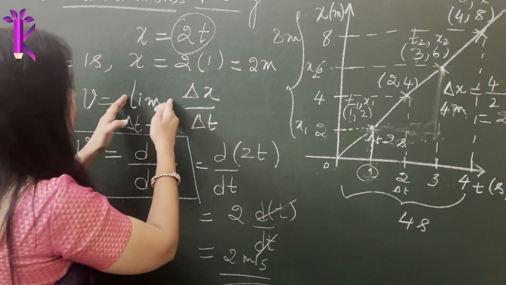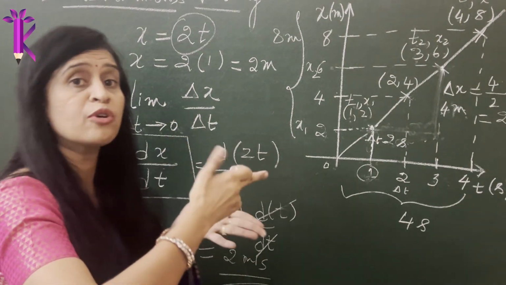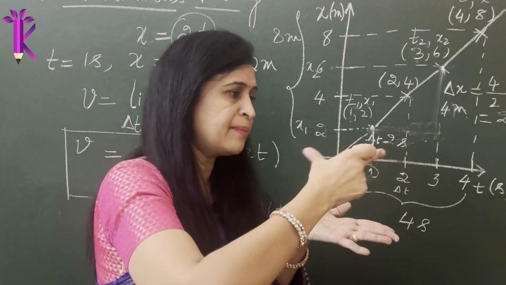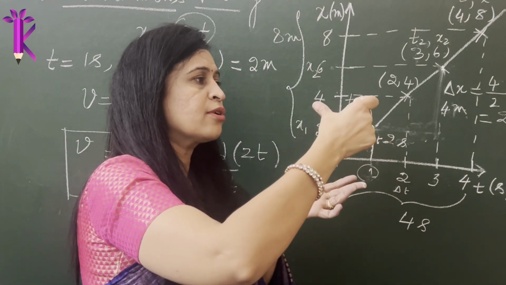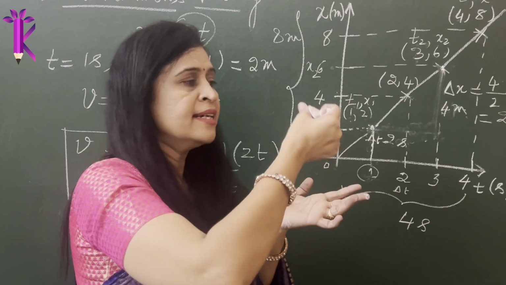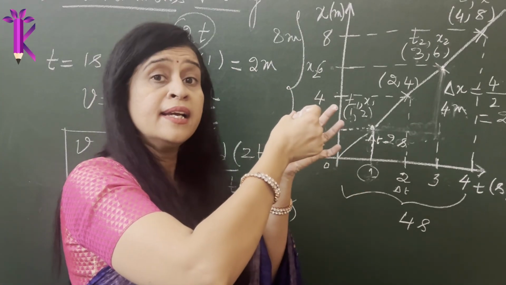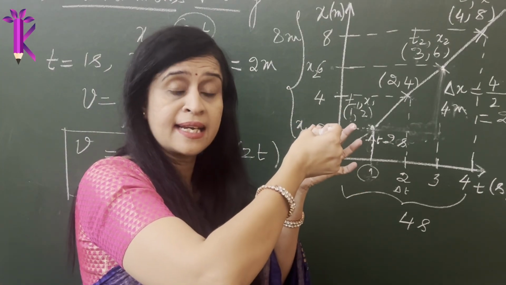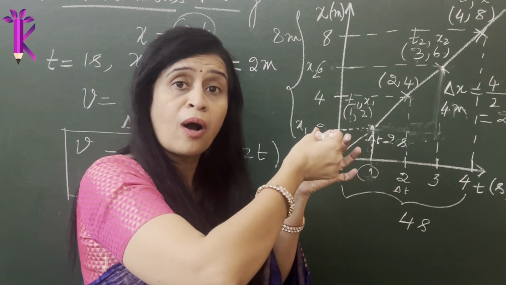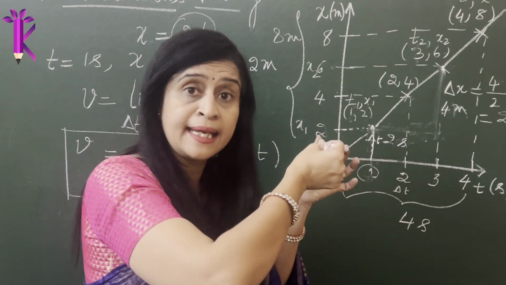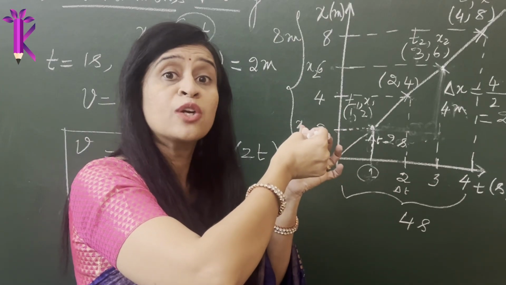So you are limiting the difference of time, or the span of time, to 0. T2 comes closer to T1 such that this difference is no longer existing. Delta T is no longer there. It is just T, because T2 and T1 coincide.